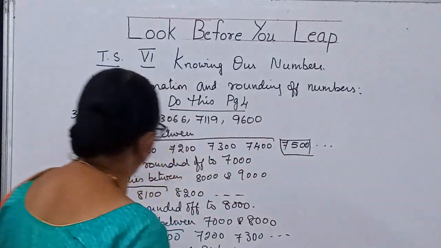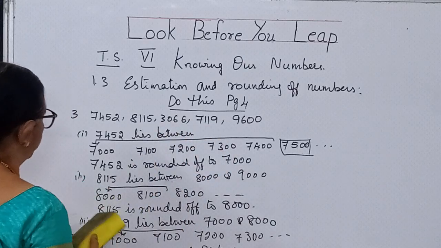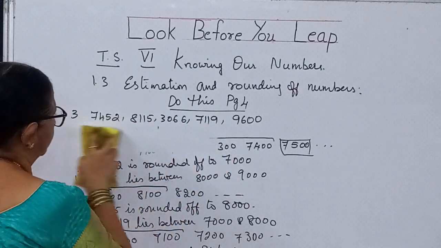Now, actually I am supposed to do this. I have done this. Now I am going to do this, 3,066.